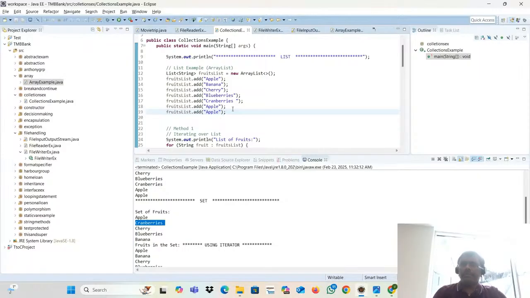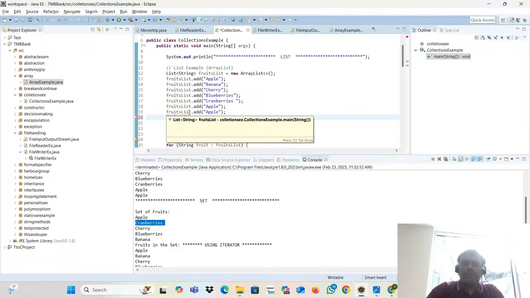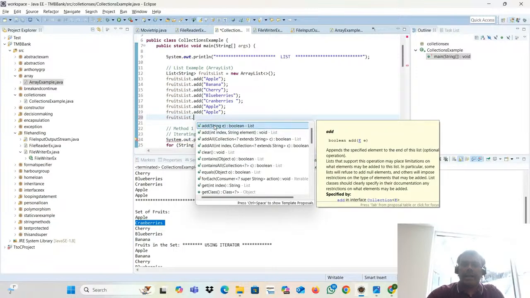The iteration is really easy. We can pass it to the iterator. There are so many methods also. I'm just explaining only one method. There are so many methods in the collections. We can add elements. We can clear the elements. We can verify whether the collection contains a particular element or not, whether a particular element is equal or not. You can get the element.